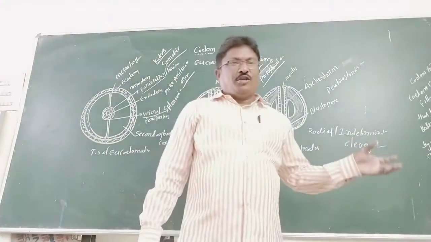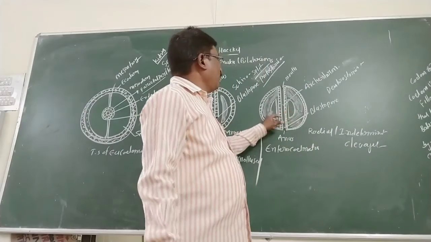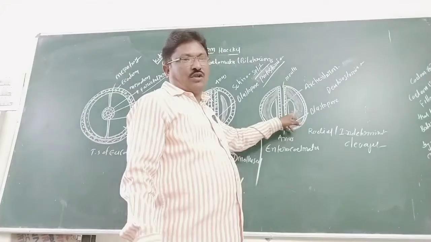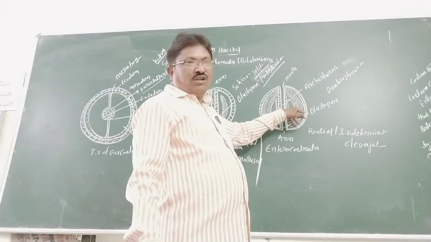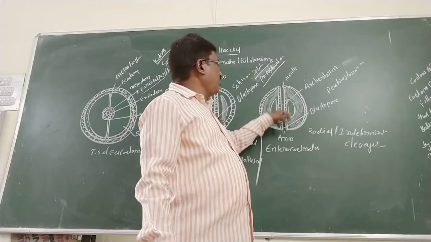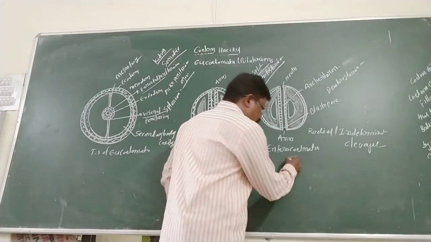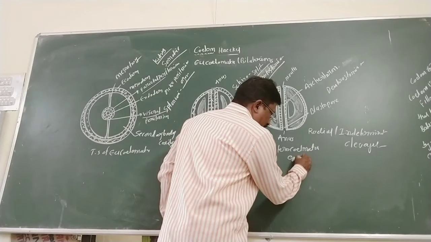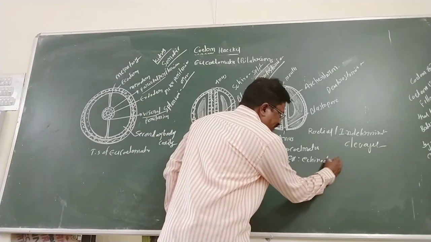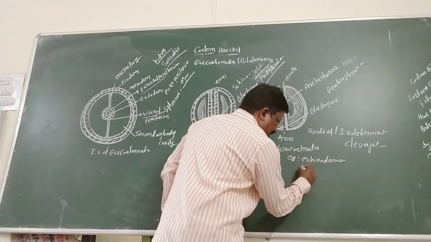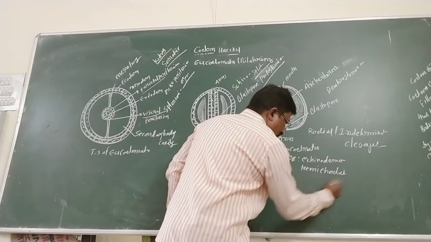The animal whose body cavity is formed from the mesodermal pouches of the archenteron is called enterocoelomate.